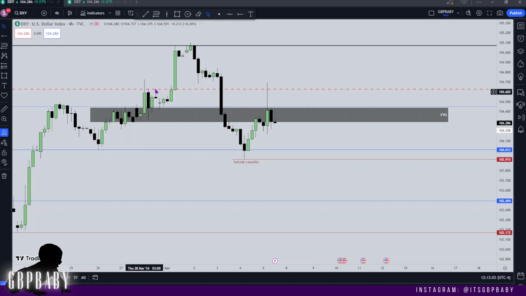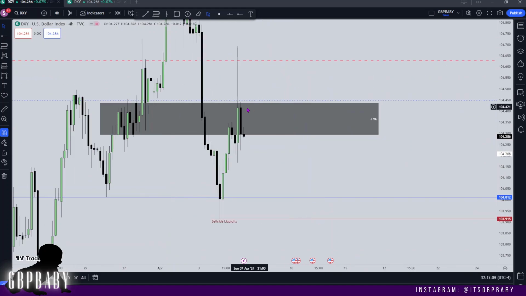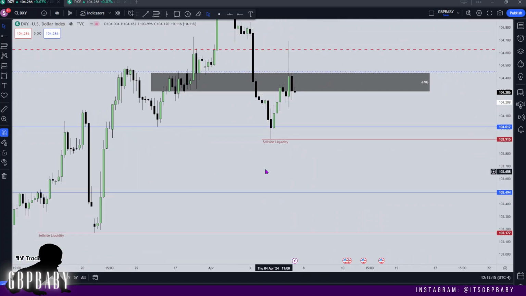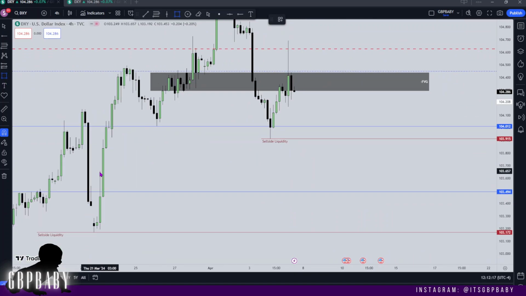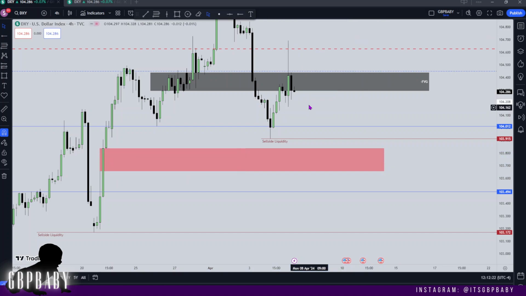But let's take a look. So here's that 4 hour. You can see we broke down. Here's that non-farm payroll wick. Again, look at volume. What's volume doing? It's respecting that bearish fair value gap at the consolidation. Here's that swing low I want to see get traded to. And here's a nice fair value gap on the 4 hour, which I did also bring our attention to last week. So there's a lot of PD arrays which are pretty much the same as what I was drawing our attention to in the last week.